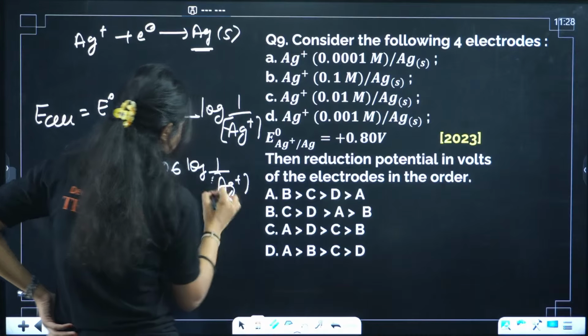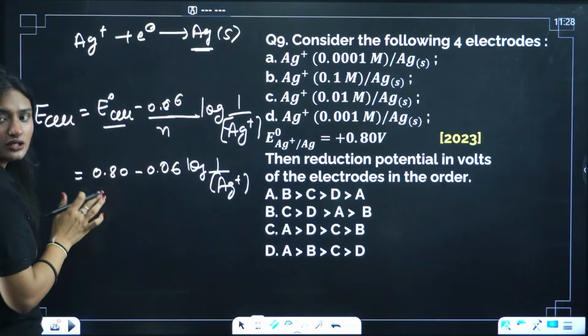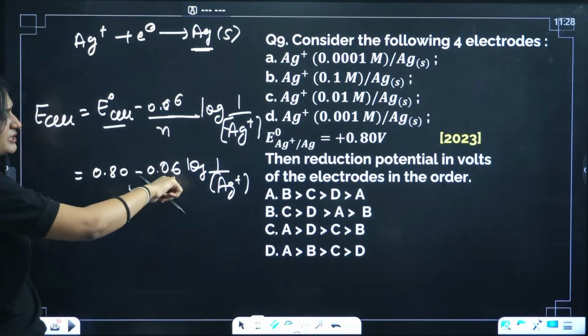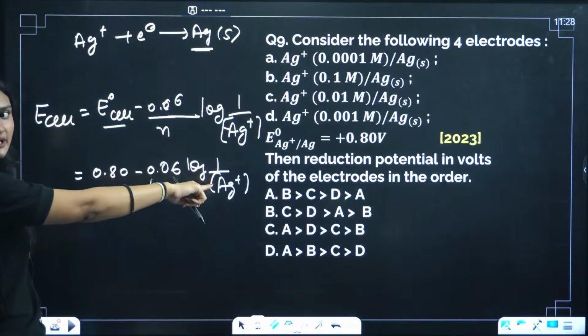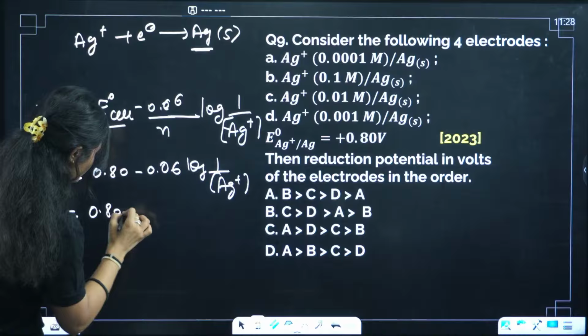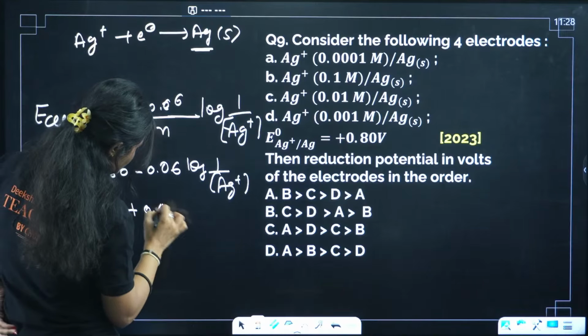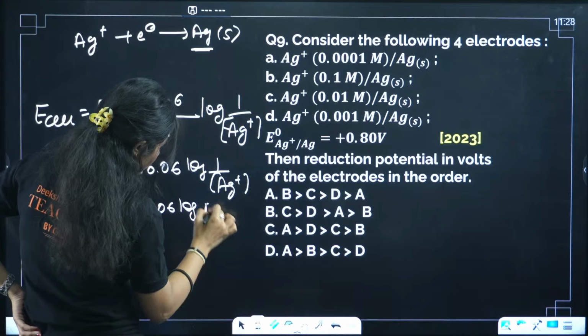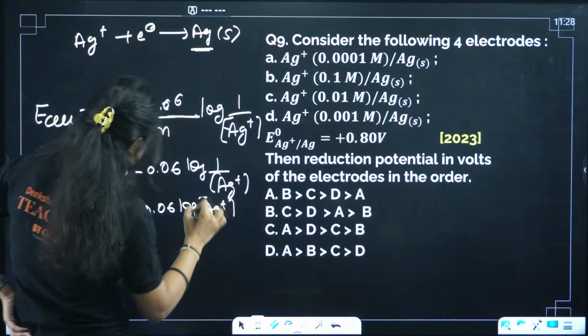Minus 0.06 log 1 is 0, so it becomes 0.80 plus 0.06 log of Ag+. This is E cell.